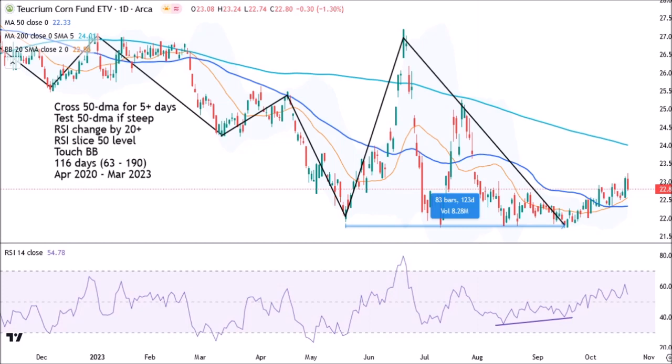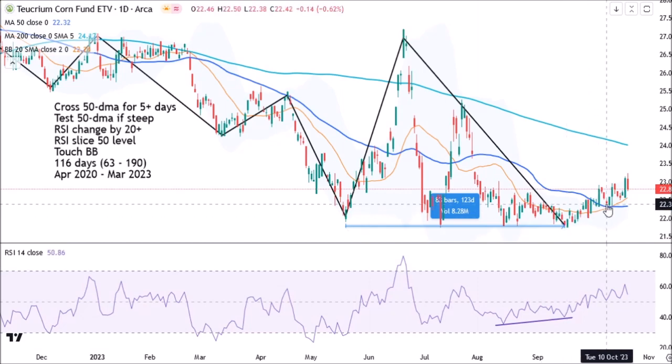The average duration is 116 days for corn. The previous cycle lasted for about 123 days. We see a cycle low just after mid-September, in the second half of September, with a bit of a positive divergence in RSI. That's when RSI makes a higher low versus a lower low on price.